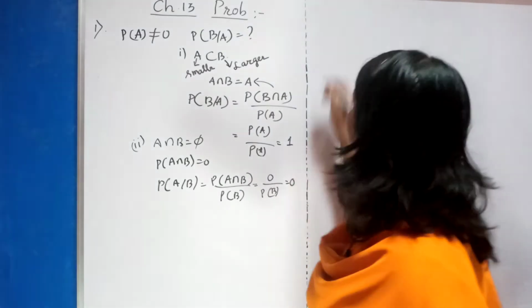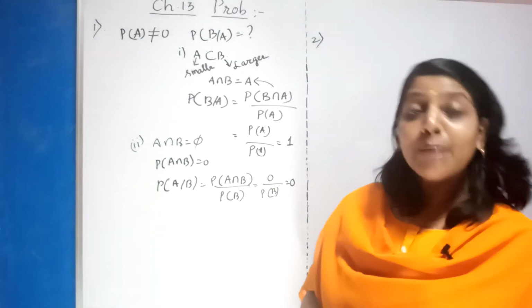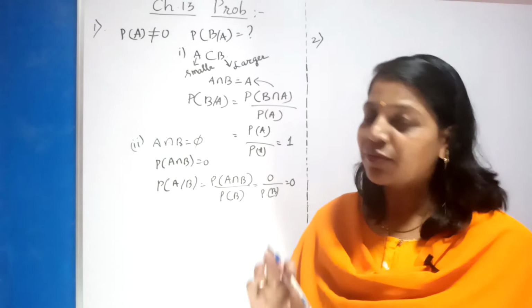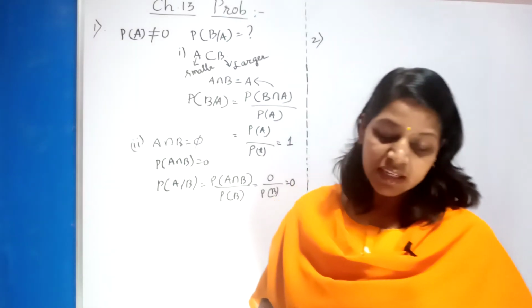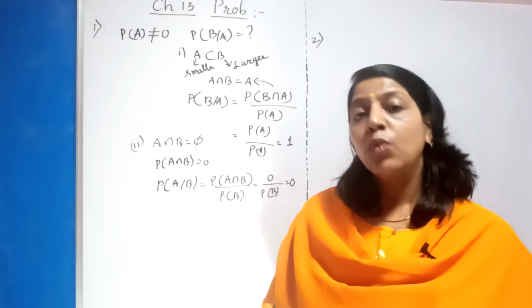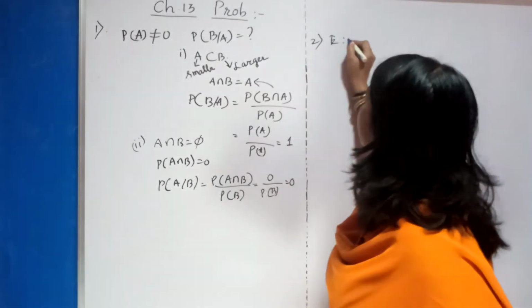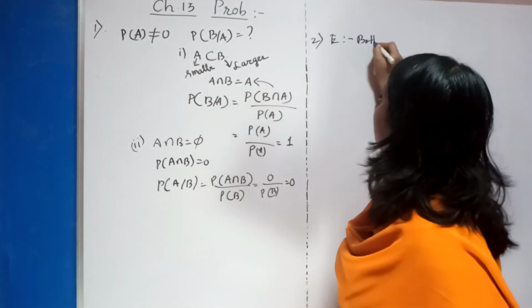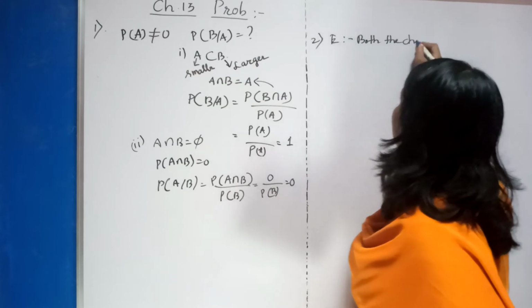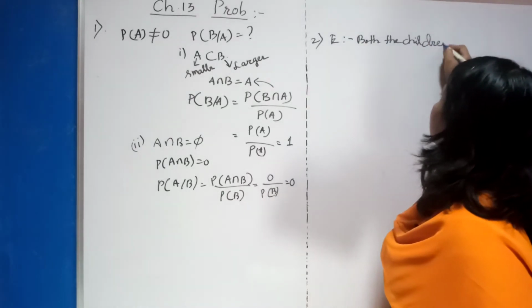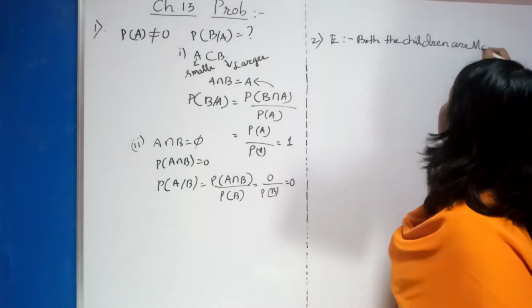What have they told in question number 2? A couple has 2 children. Find the probability that both the children are male. So first let us take the events. Let E be the event that both the children are male.